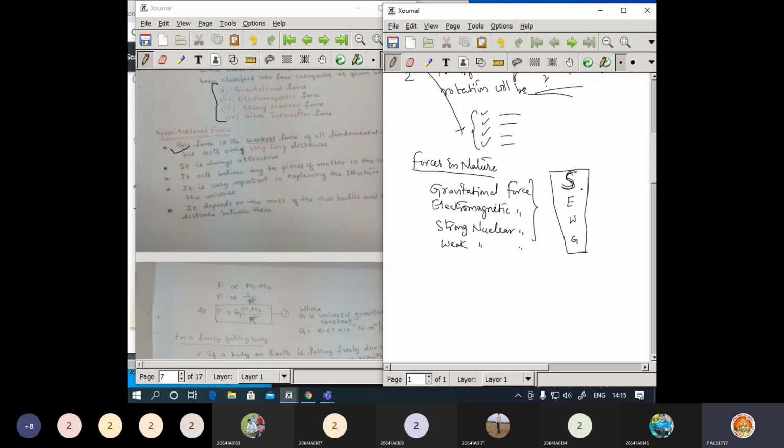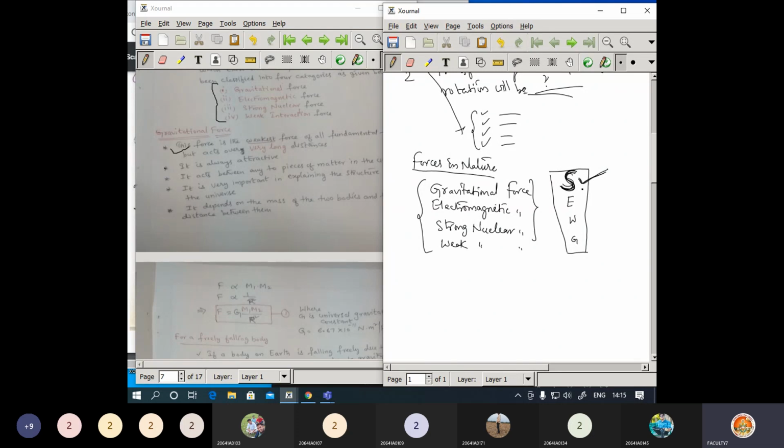Okay, now what is the thing here? This particular magnitude is somewhat higher. So here the strongest force is strong nuclear force. Okay, if you place the sequence here, this is not in a sequence. This is only the classification only.